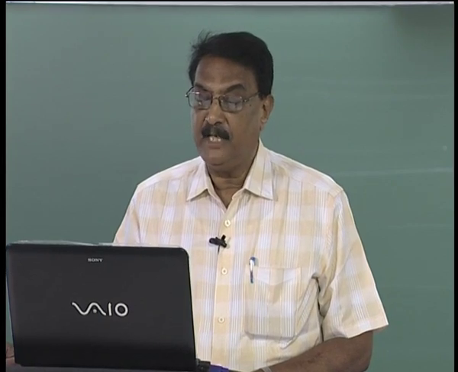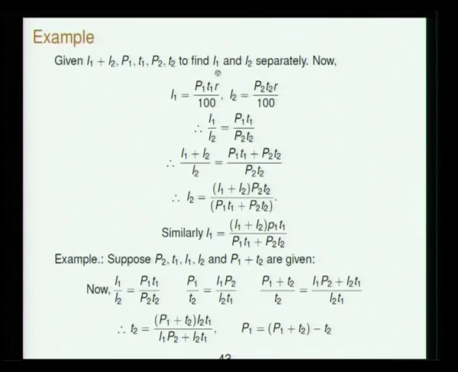Suppose you are given I1 plus I2, P1, T1, P2, T2. You have to find I1 and I2 separately. So you are given the principals and the times lent corresponding to these, and the sum of the interest is given. Then you have to find I1 and I2. You use the fact that they are lent at the same rate. I1 is P1 T1 R by 100, I2 is P2 T2 R by 100. So I1 by I2 is this.